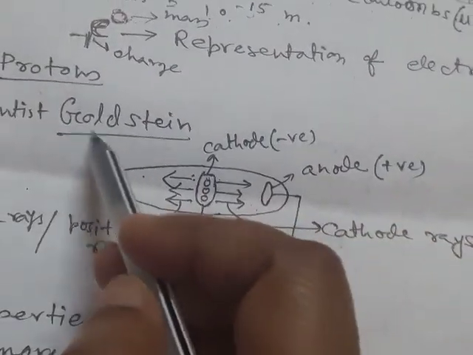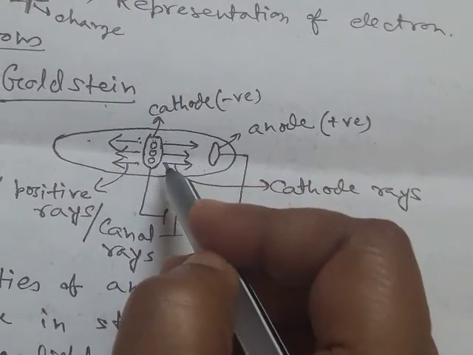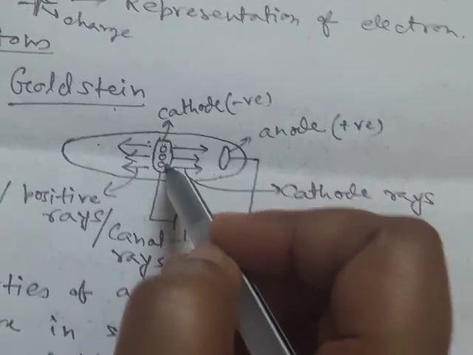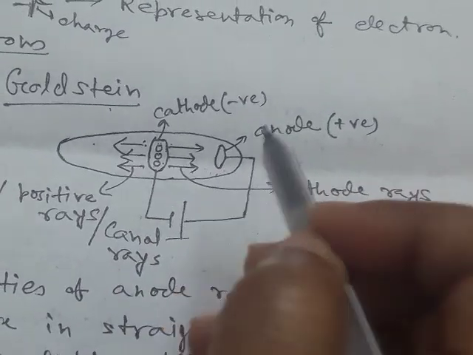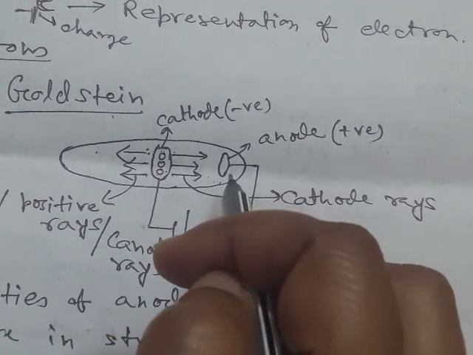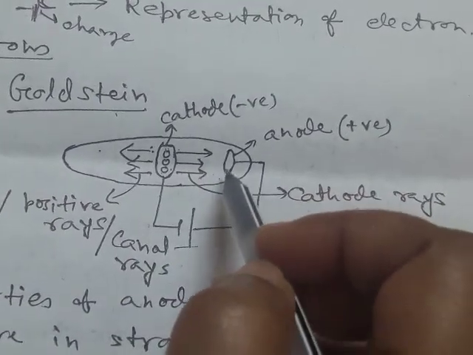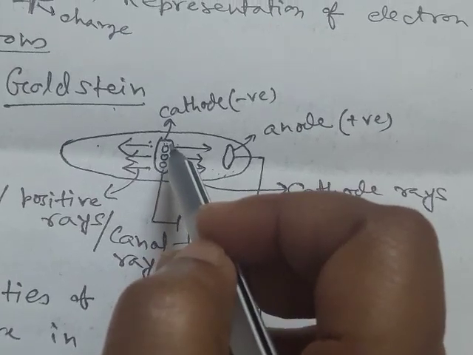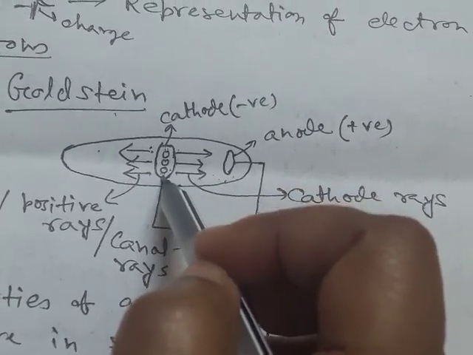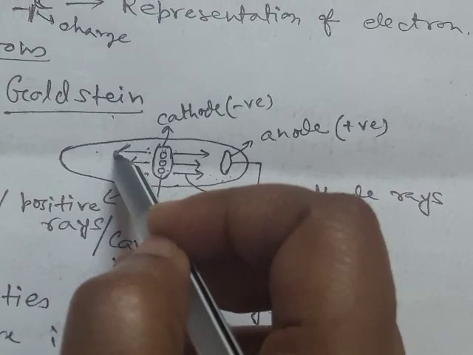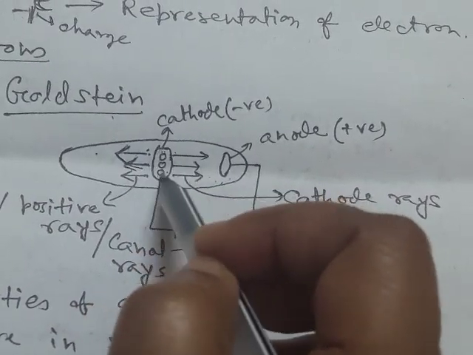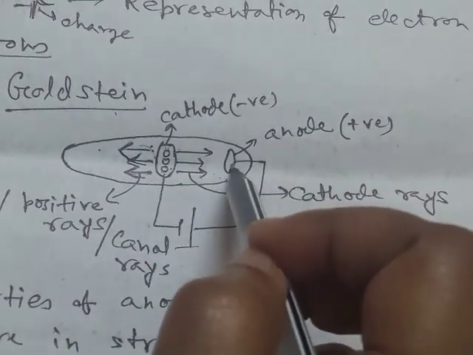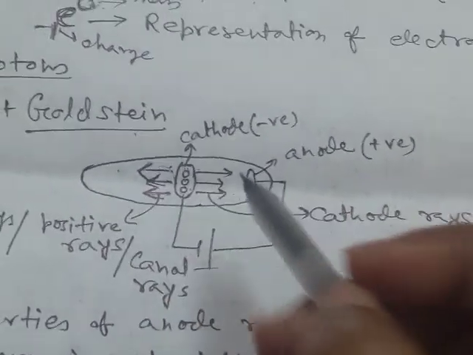Then Goldstein observed that along with the cathode rays which move from cathode towards anode, there is another ray which moves from anode towards cathode, and these rays pass through the pores of the cathode plate.